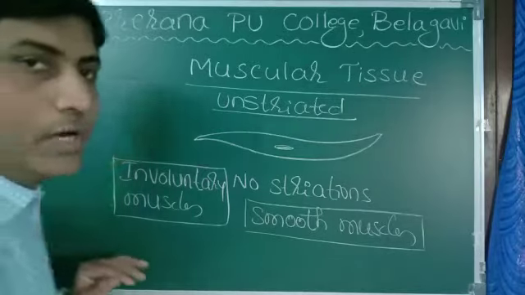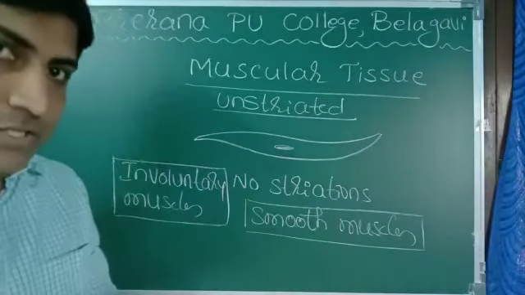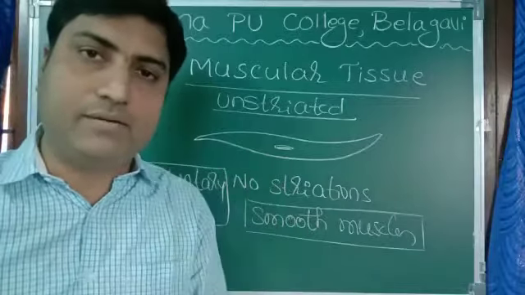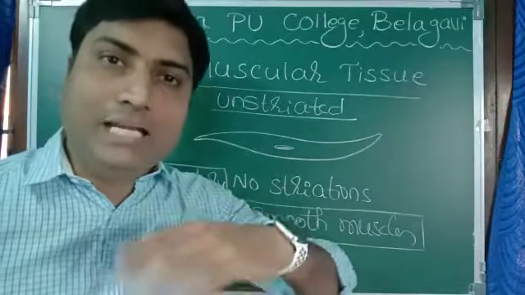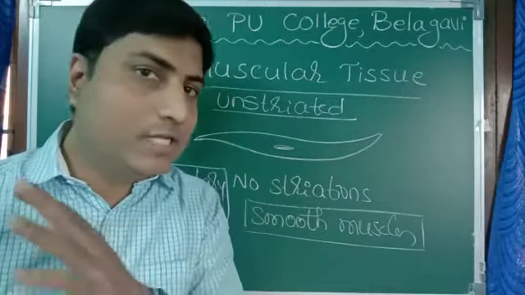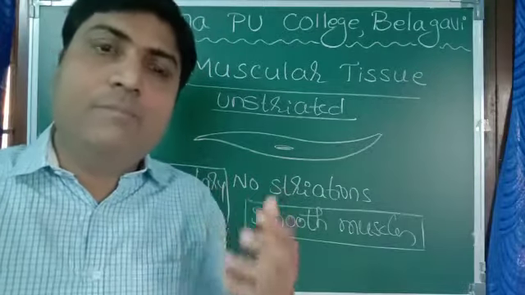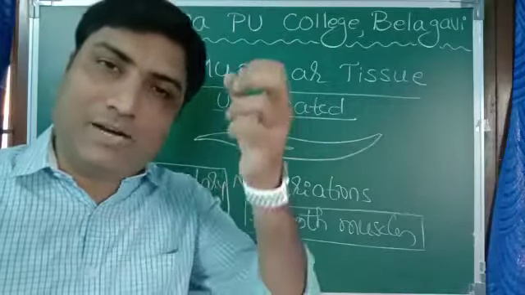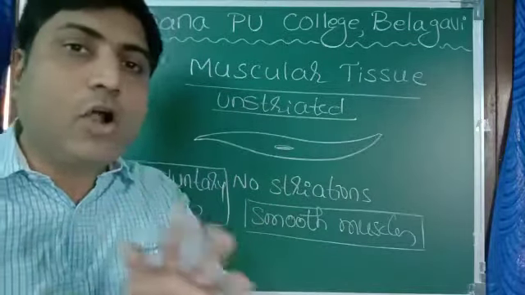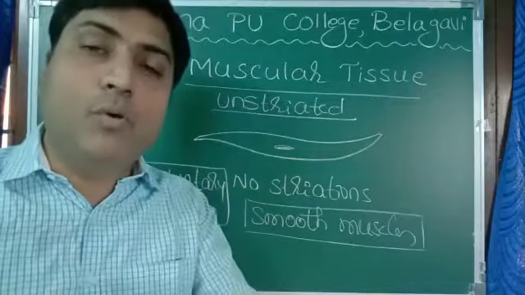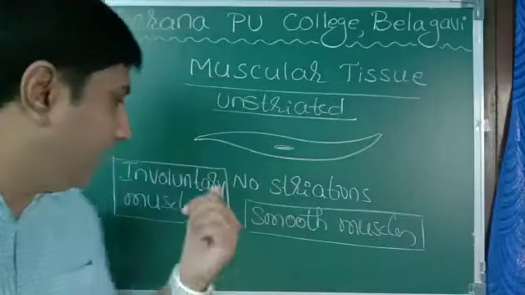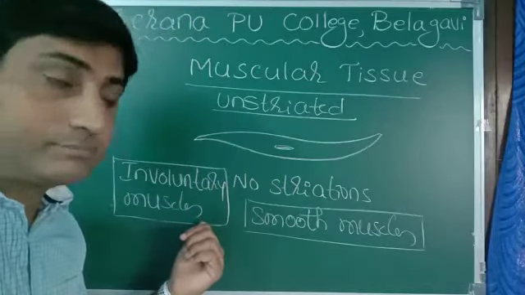For example, muscles present in our intestine. Can we willingly rotate our intestine inside our stomach? No, it is not possible. Such is the case in many of our visceral organs like our digestive system and reproductive system, where we cannot make any movement of that muscle according to our will or wish. That's why they are called involuntary muscles.